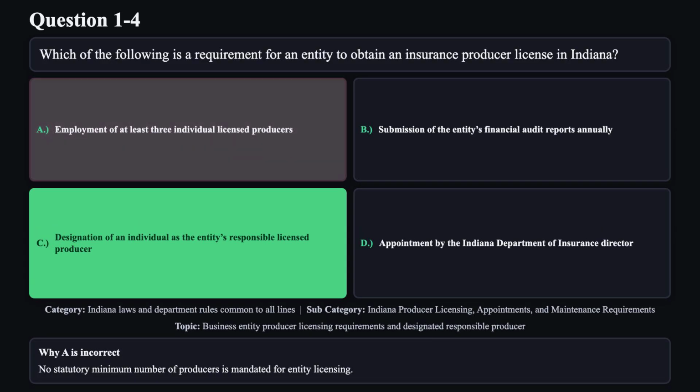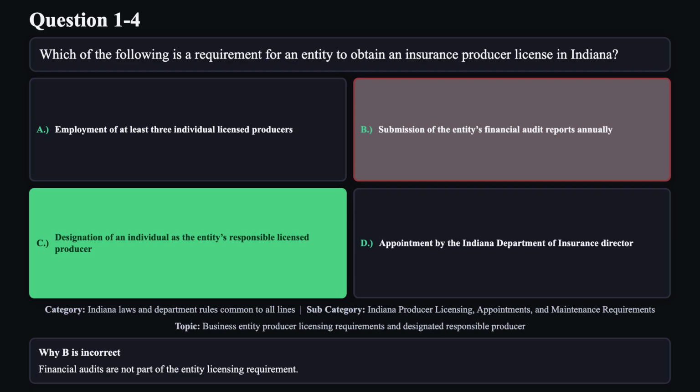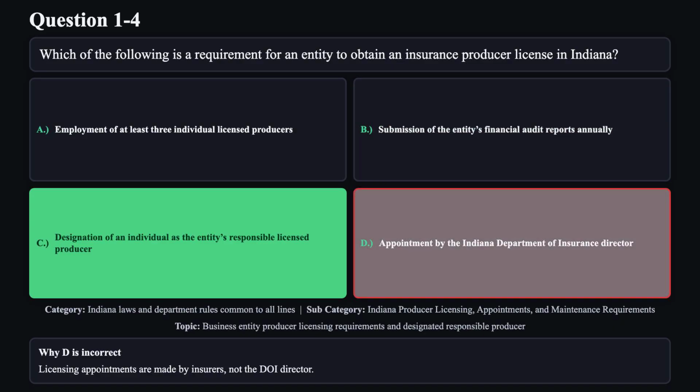Reason A is not correct. No statutory minimum number of producers is mandated for entity licensing. Reason B is not correct. Financial audits are not part of the entity licensing requirement. Reason D is not correct. Licensing appointments are made by insurers, not the DOI director.